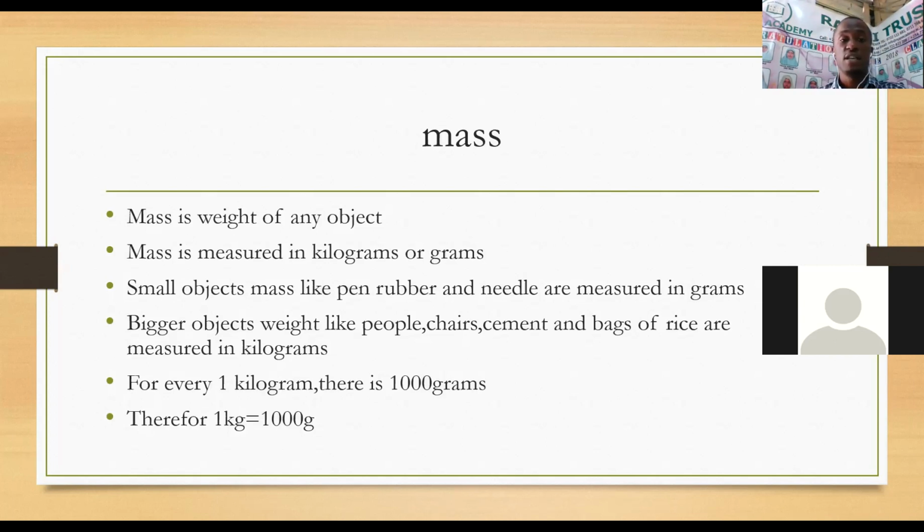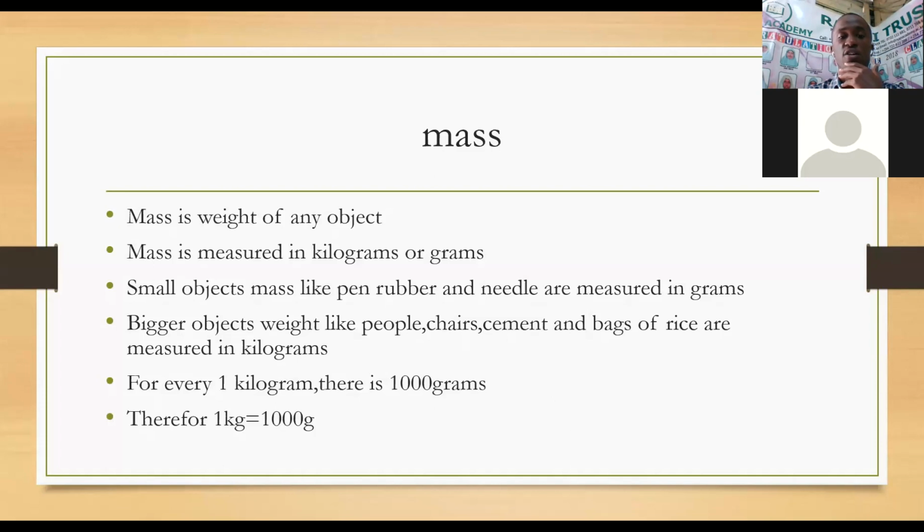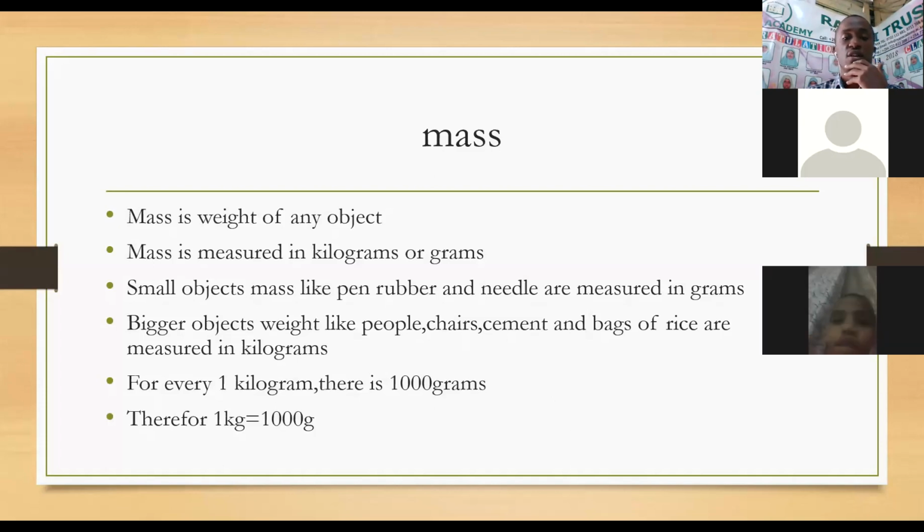So when we have bigger objects like people, you want to measure the weight of your chair, the weight of cement, the weight of bags of rice, we measure it using kilograms, not grams. But we have got smaller objects like pens, smaller objects like rubbers, needles. Those ones, their weight is measured in grams. So I've said bigger objects, we measure the weight in kilograms. But smaller objects, we measure their weight in grams.